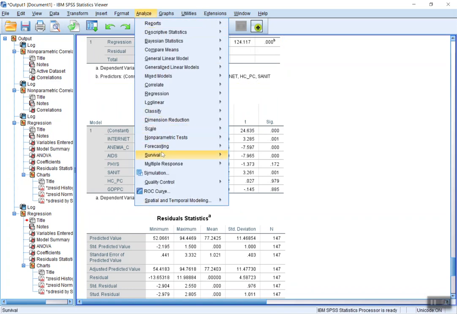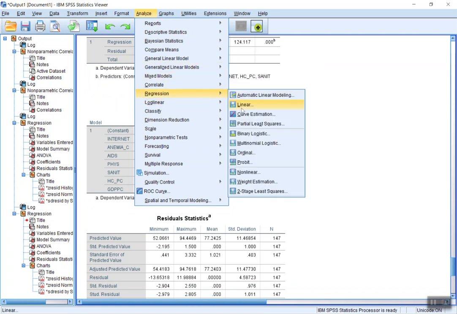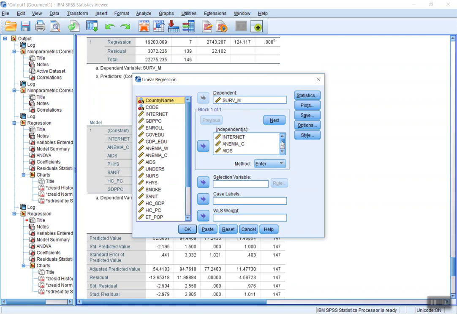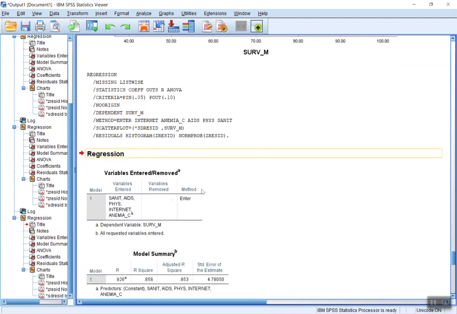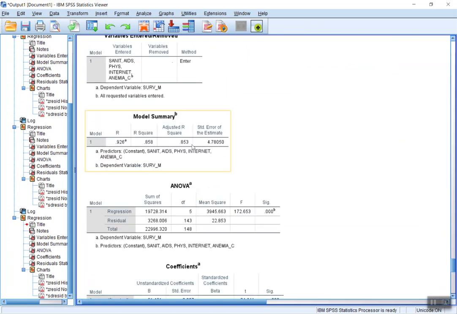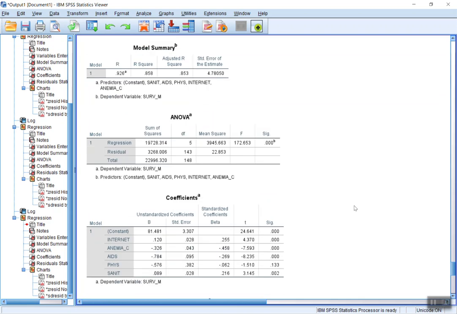Analyze. Regression. Linear. They were probably collinear to begin with. So we have 0.853 for our adjusted R-square, still very good. 172.6 for F. So we're explaining most of the variance, and the model has good explanatory power.